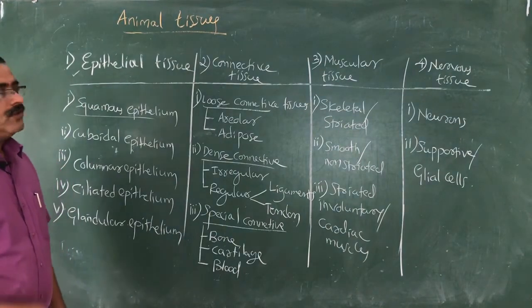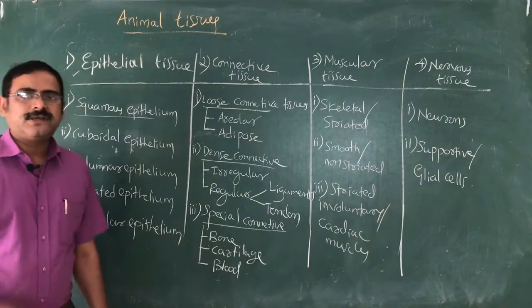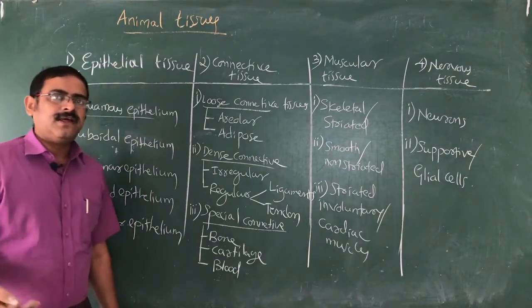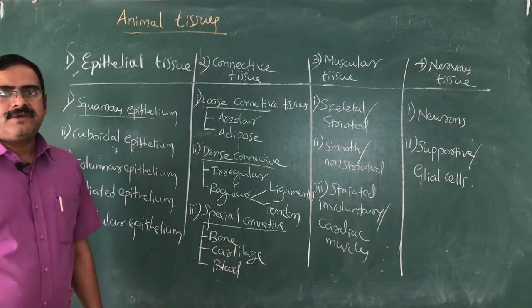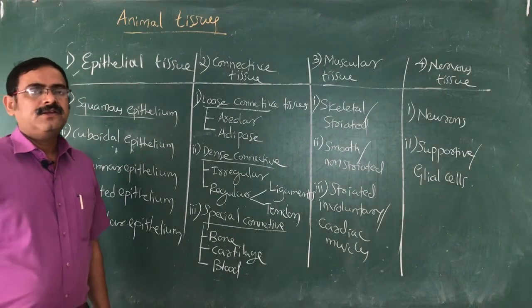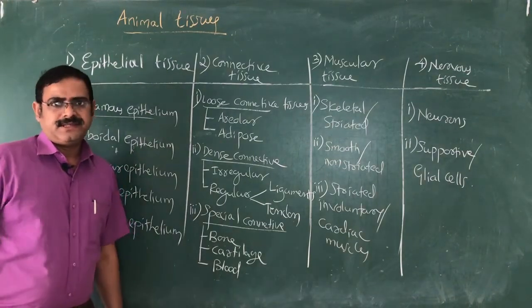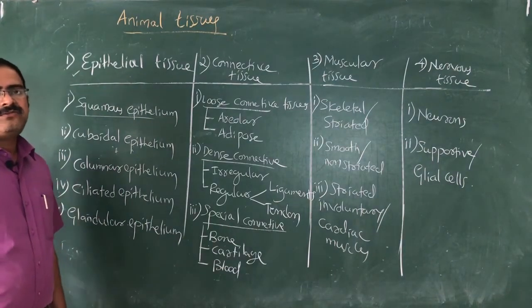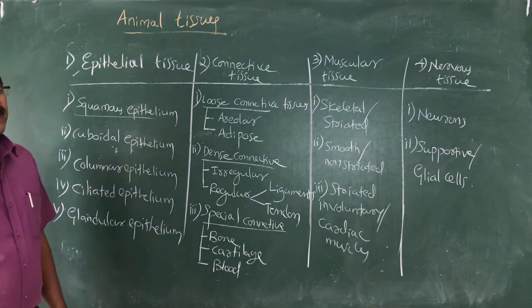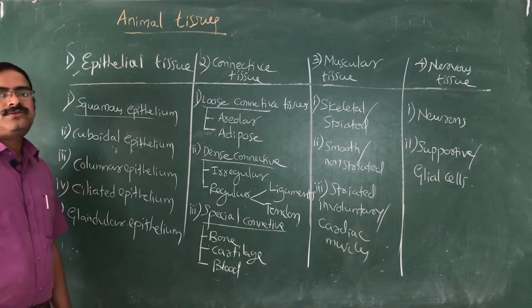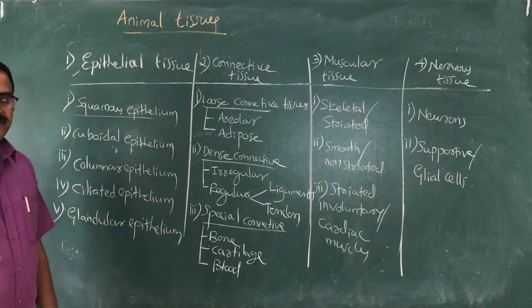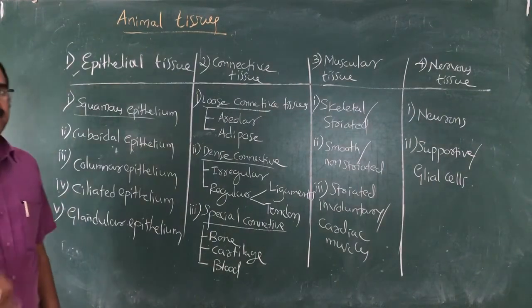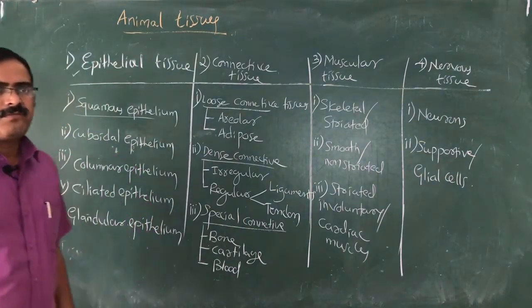Even inside the mouth, nose, esophagus, stomach, intestine, genital organs, and inside glands like the liver or pancreas, or even the lungs, we have a surface area covered by the tissue called epithelium. So epithelium covers the surface area, whether external or internal.